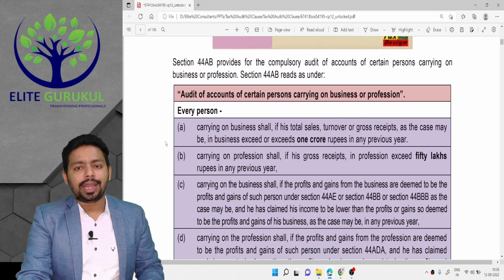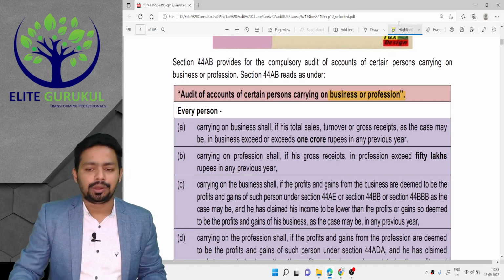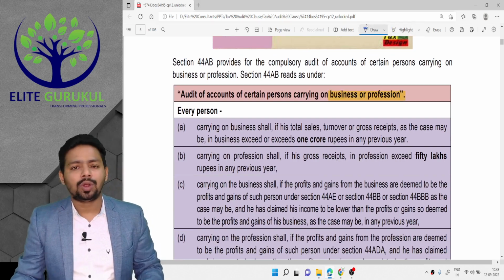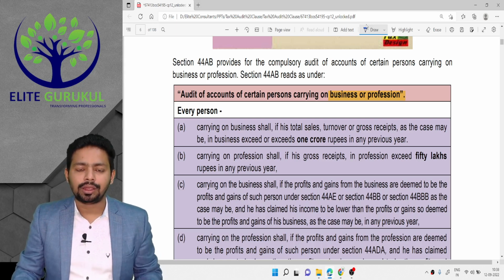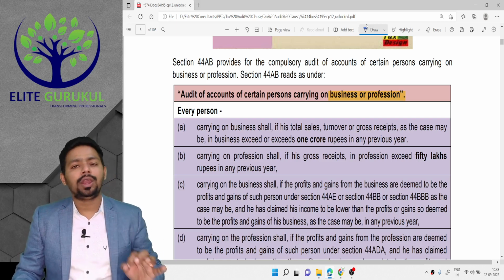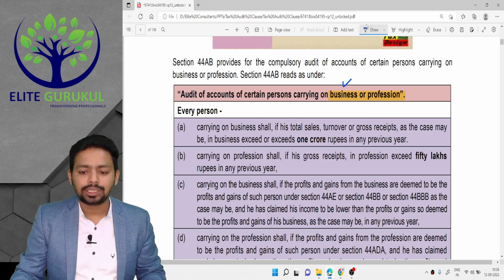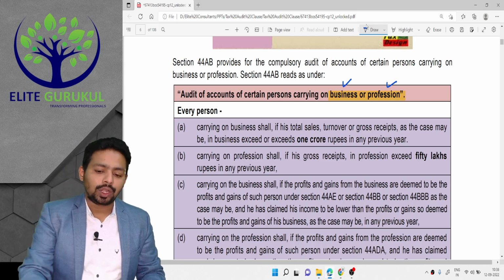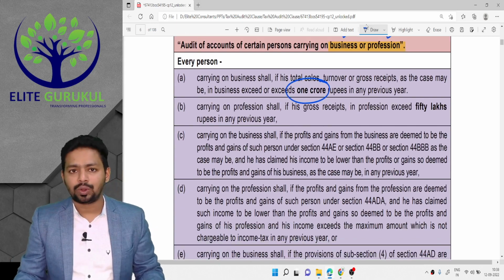So you know that every person who is having income under business or profession, meaning thereby tax audit is not applicable for a person who is earning salary income, house property income, capital gain income or income from other sources. It is only applicable if you are having business or profession. That too, if you are a person whose turnover is more than 1 crore, then tax audit is applicable in case of business.